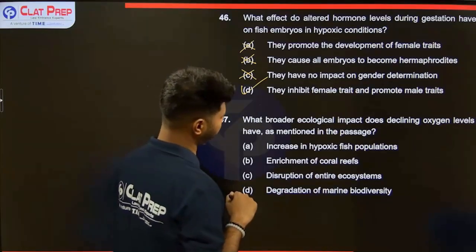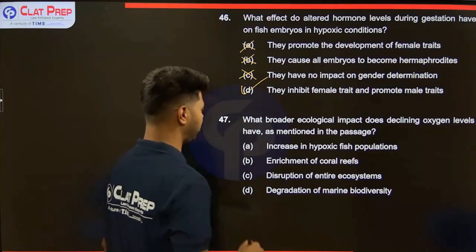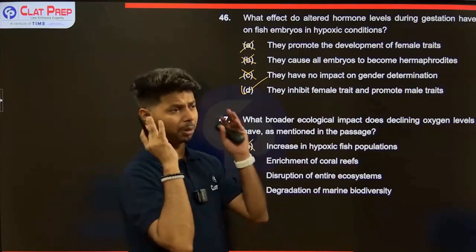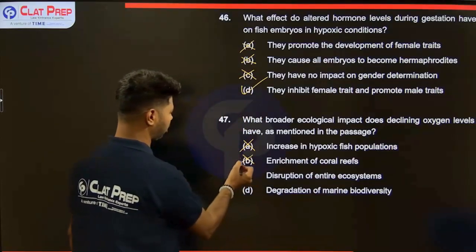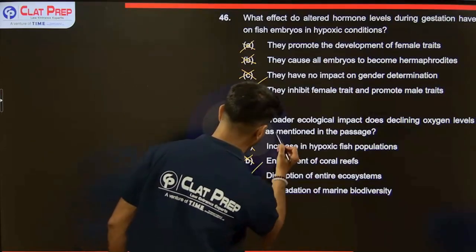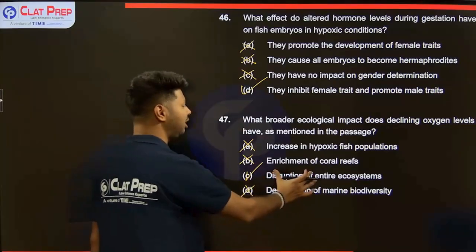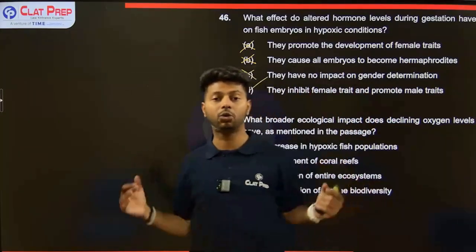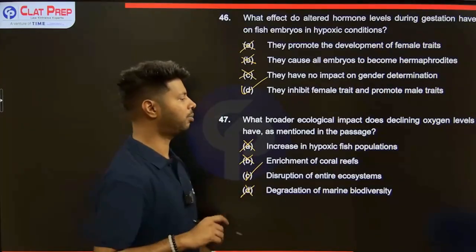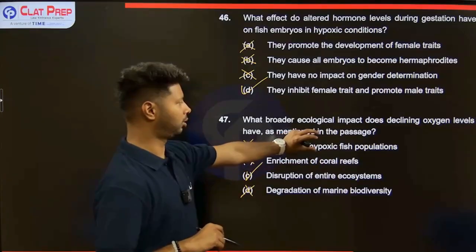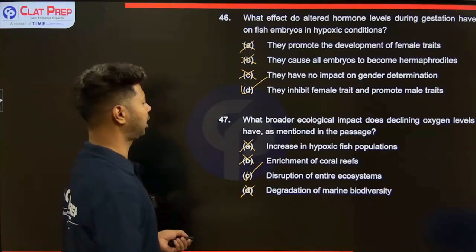What broader ecological impact does declining oxygen levels have, as mentioned in the passage? Increase in hypoxic fish population. Beyond individual species, the passage said, there's a problem of the ecosystem. Enrichment of coral reefs, no, nothing positive. Disruption of entire ecosystems is correct. Degradation of marine biodiversity is happening, but beyond the level of individuals, it is the entire ecosystems which are getting disrupted. That is the major problem.